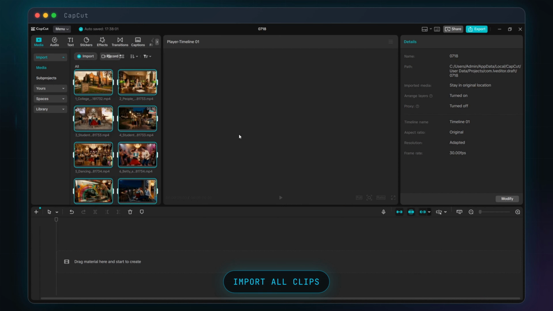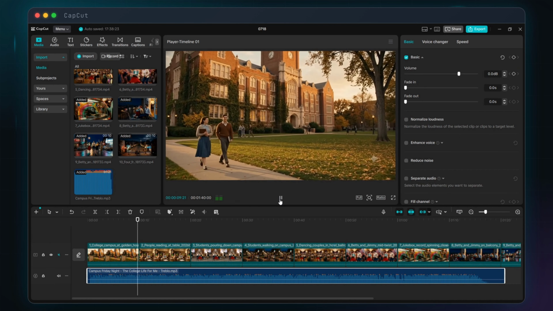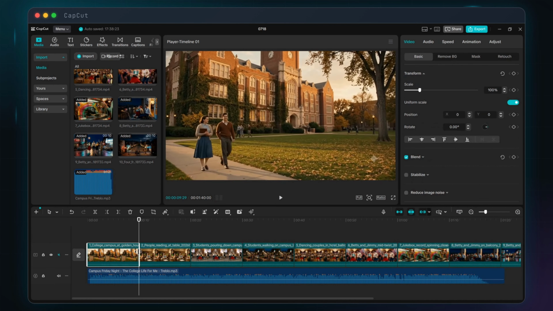Now open CapCut. Import all the video files and drop them onto the timeline below. Then import the song and drop that onto the timeline too. From here, it's just small adjustments, lining the clips up so the cuts land with the music. Finally, add any effects and transitions you want, and hit export.